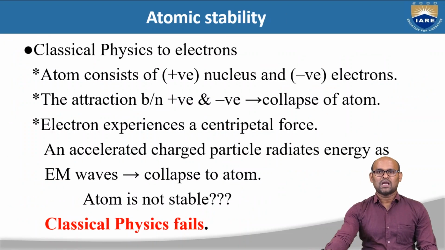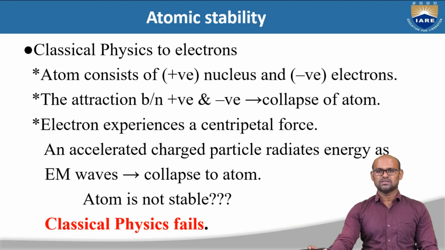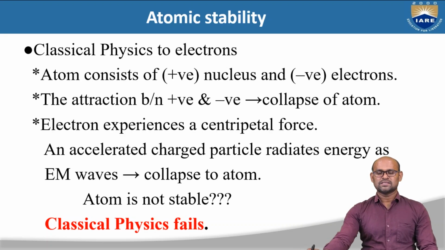So classical physics also could not explain atomic stability. We know that an atom consists of a nucleus and electrons. There is attraction between the positive nucleus and the negative electron, and because of this attraction, the atom should collapse. But we find that atoms are stable in nature. As the electron revolves around the nucleus, it experiences a centripetal force.